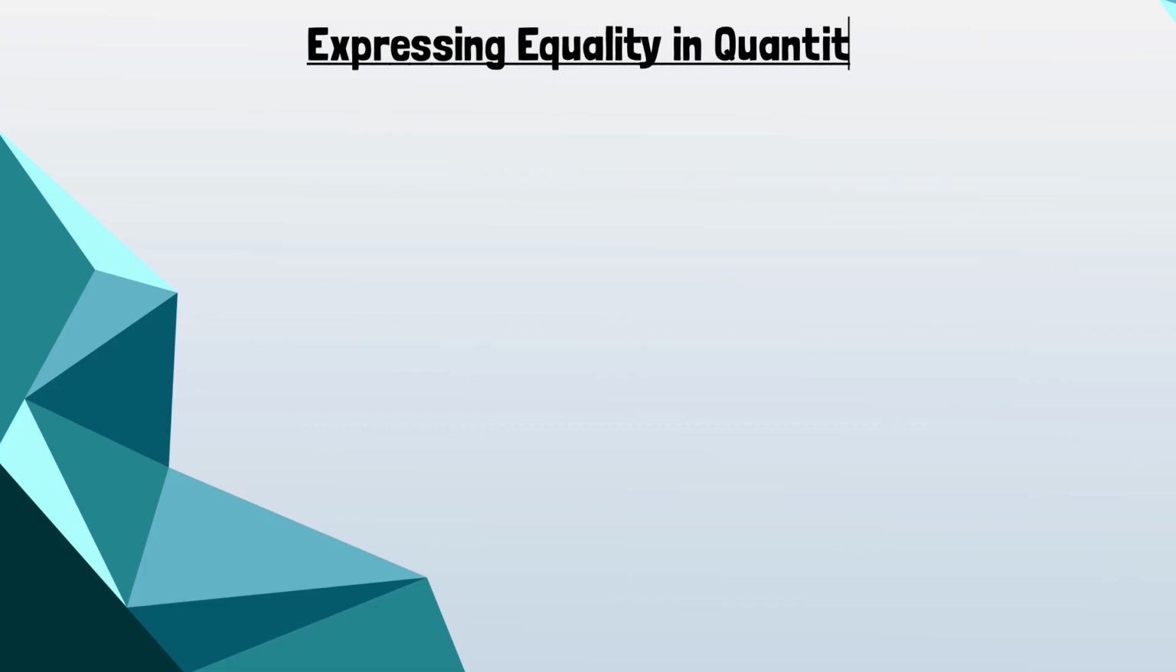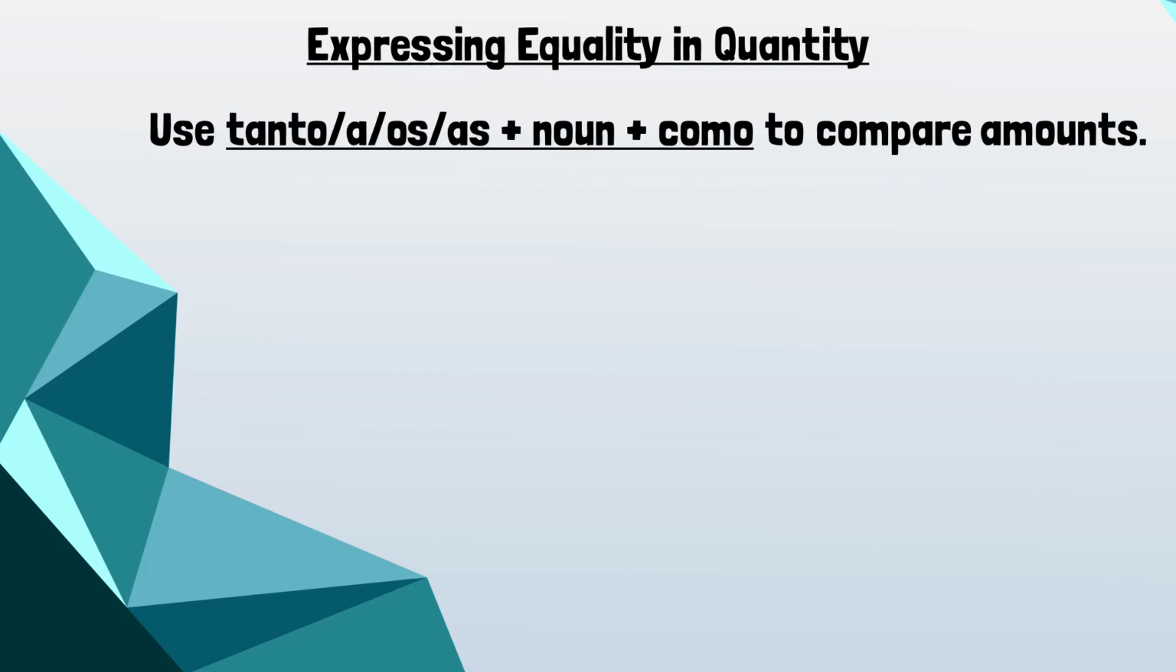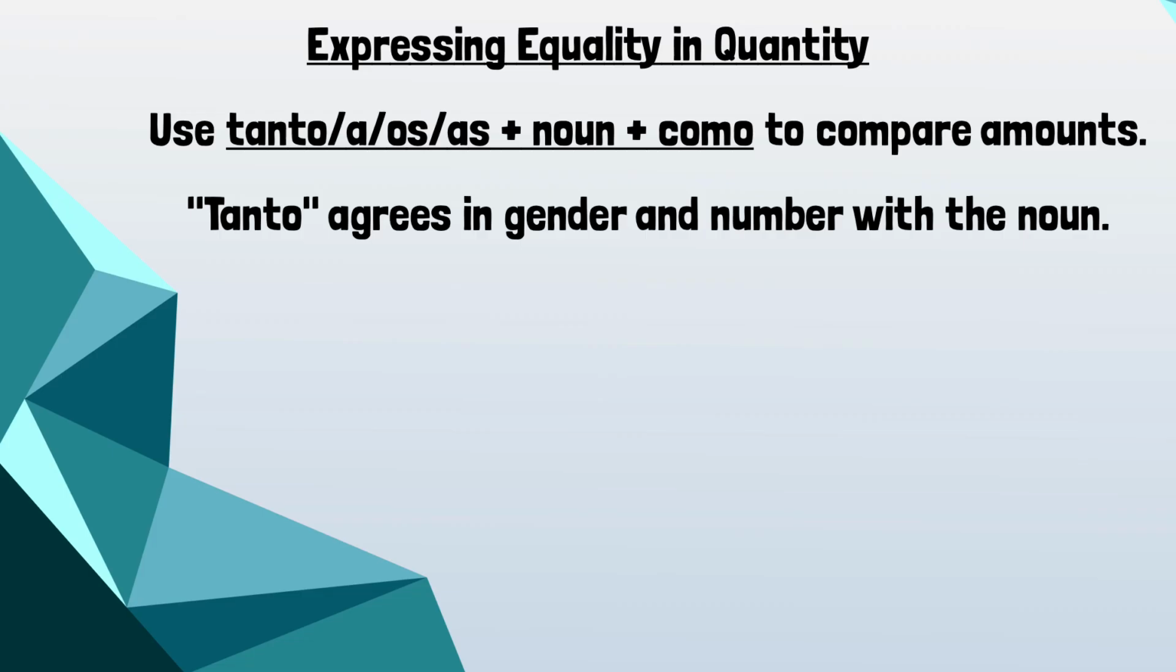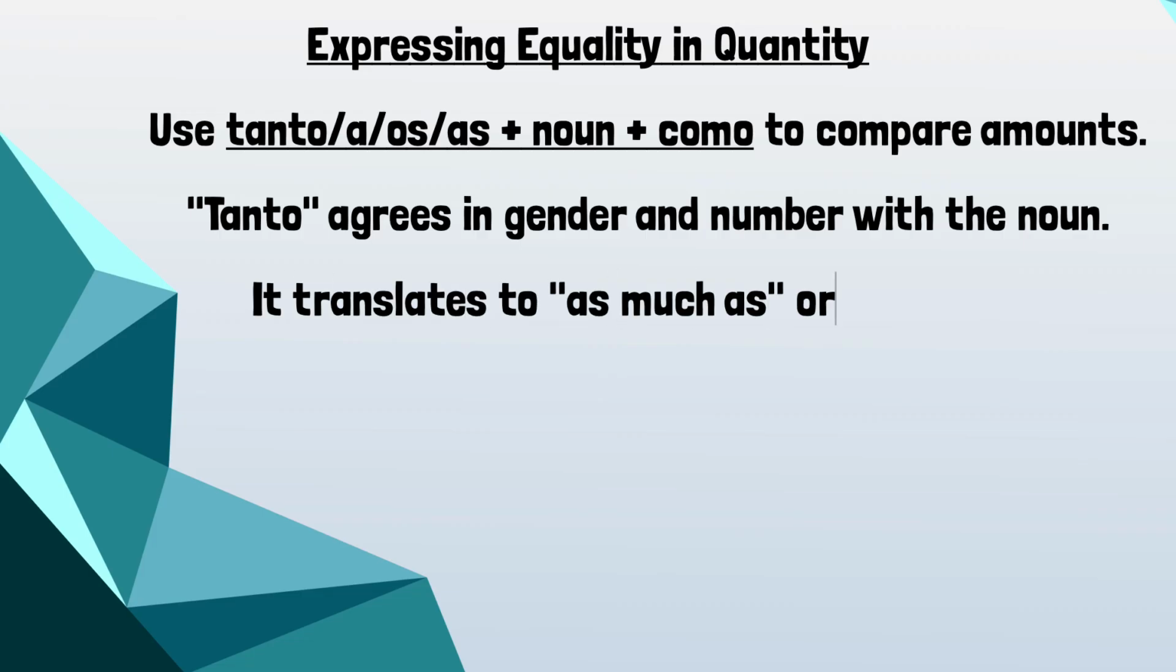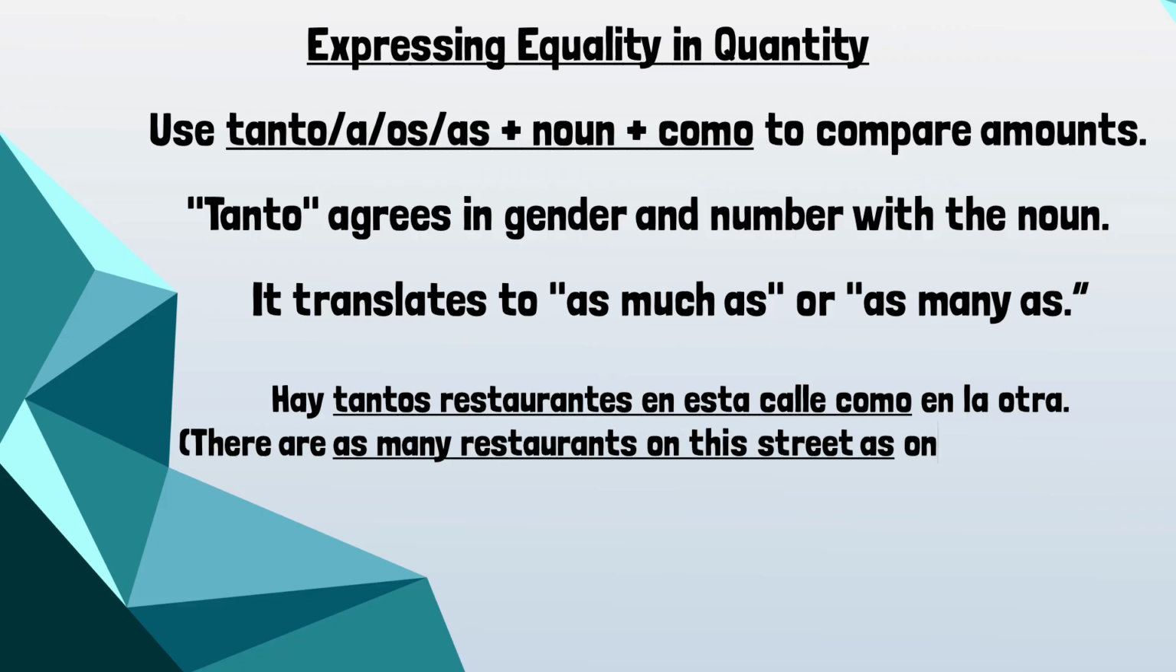Expressing equality in quantity. You use tanto, tanta, tantos, or tantas plus a noun plus como to compare amounts. Tanto must agree in gender and number with the noun. It translates to "as much as" or "as many as." For example, hay tantos restaurantes en esta calle como en la otra. There are as many restaurants on this street as on the other one.